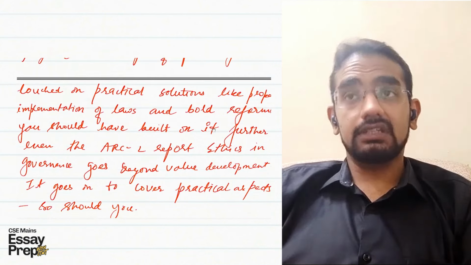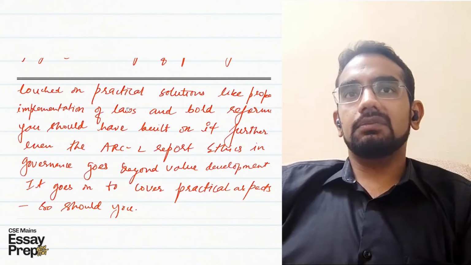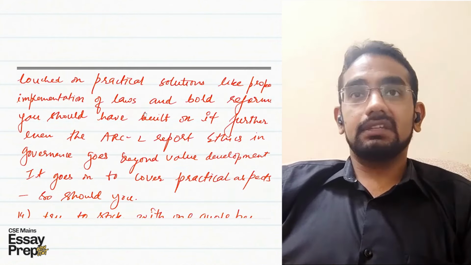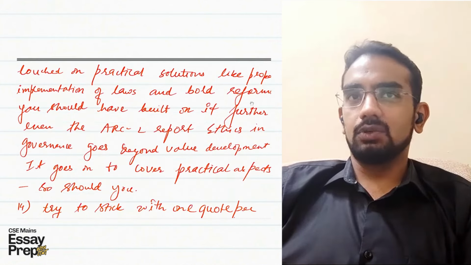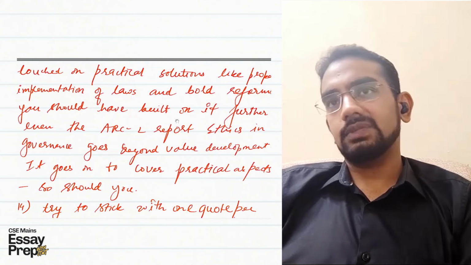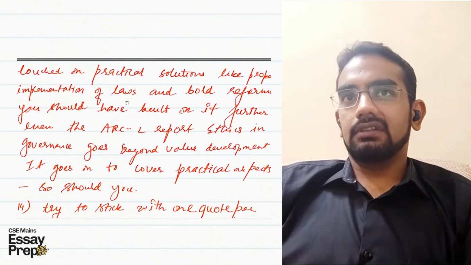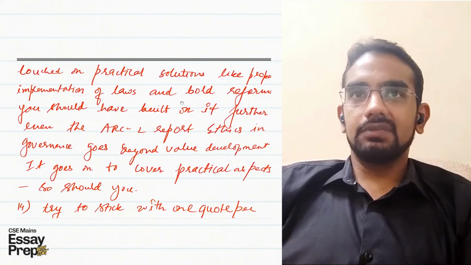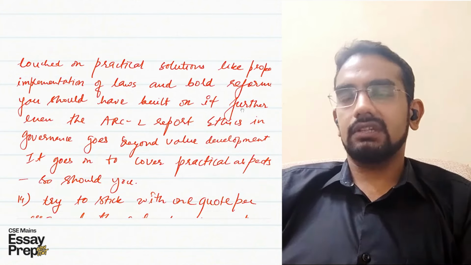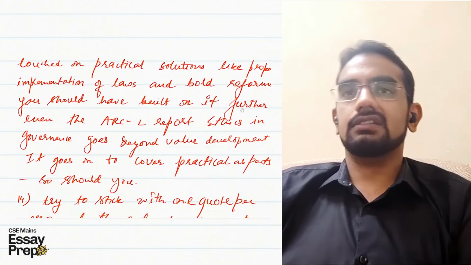And it is not as if you didn't touch upon them. You did touch upon them, like proper implementation of laws. That is a very practical aspect. Similarly, bold reforms you mentioned, they are a very practical aspect, but the problem is that you left them at this point, like implementation of laws and bold reforms. How do I do that? What kind of reforms are needed? That is the practical discussion that you could have built.